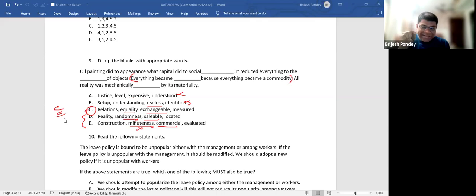Fill in the blanks has to be done like this. Grammar has to be done like this. Pick the options, play with them a little, and you will zero down on the right choice.